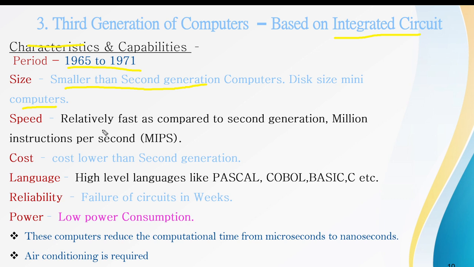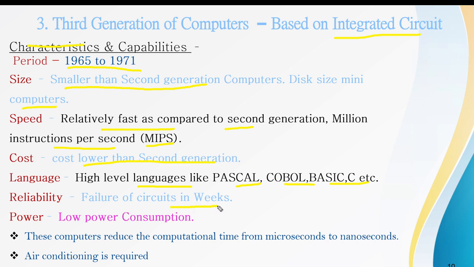Its speed is relatively fast compared to the second generation. It does million instructions per second. In the first generation, it did hundreds of instructions per second. In the second generation, it did thousands of instructions per second. But in the third generation, it does MIPS, million instructions per second. Its cost is lower than the second generation. The languages used in this generation are high level languages like Pascal, COBOL, BASIC, C, and so on.